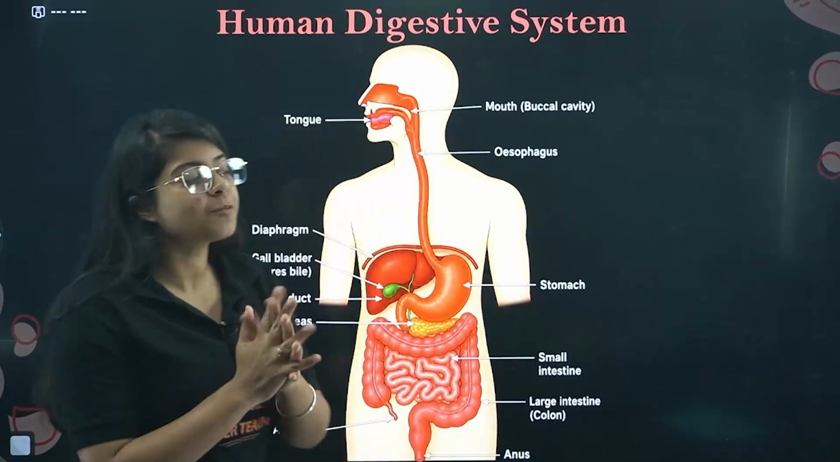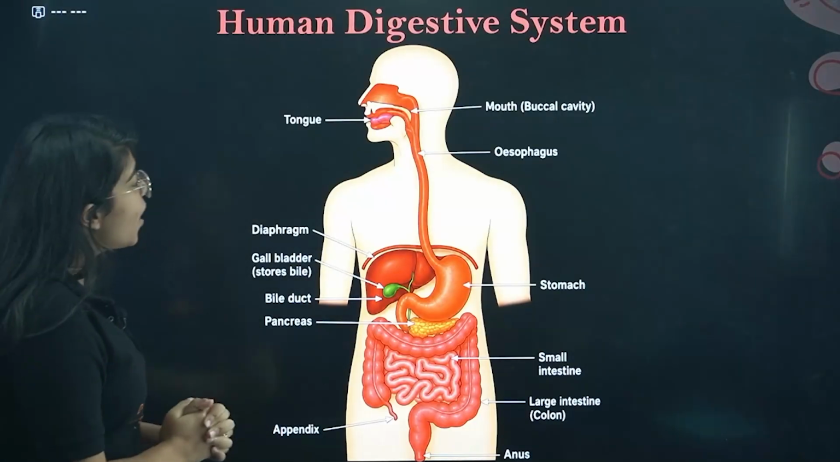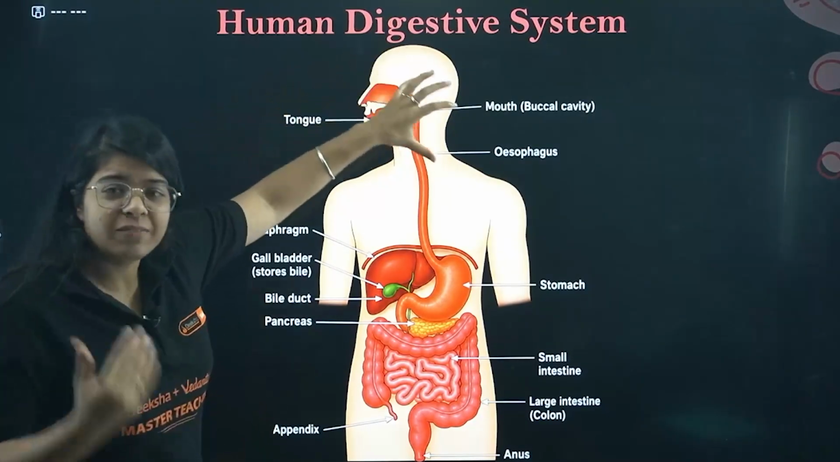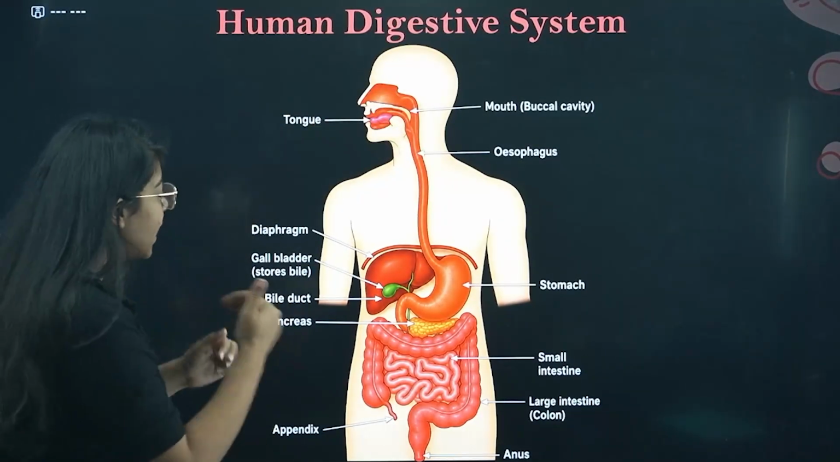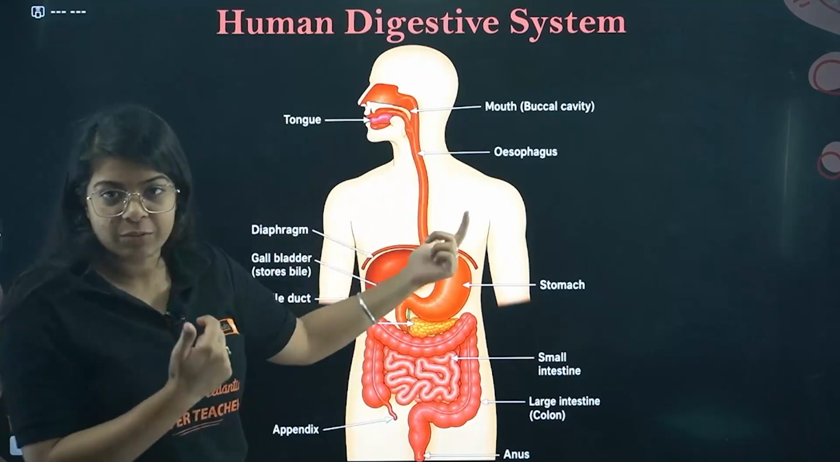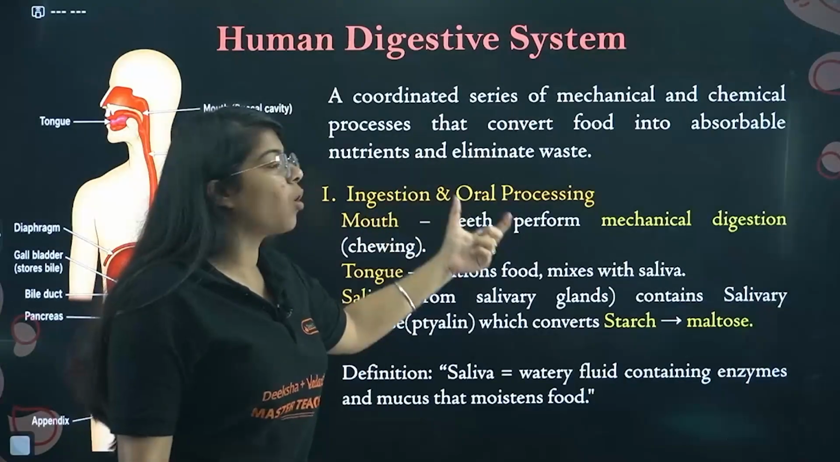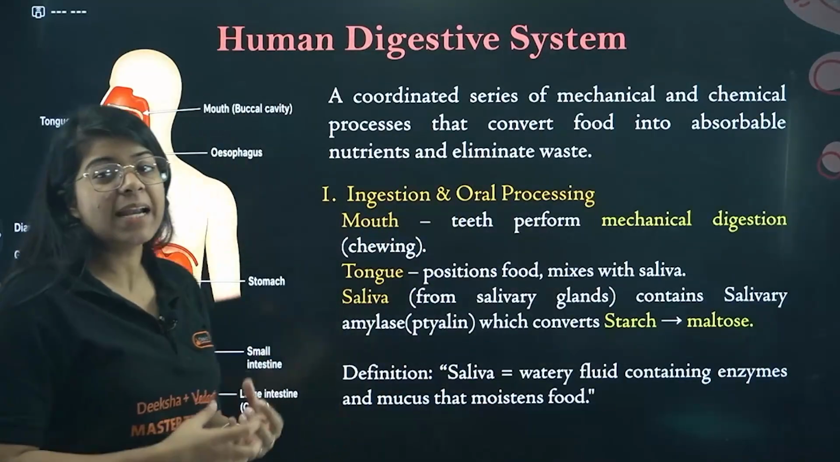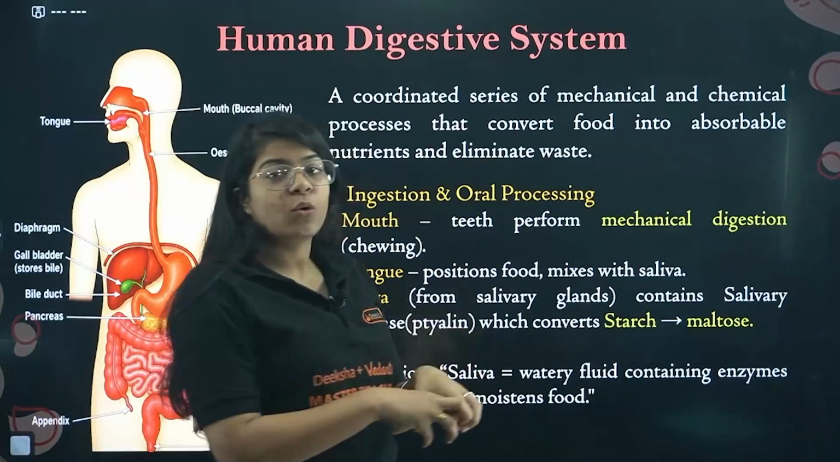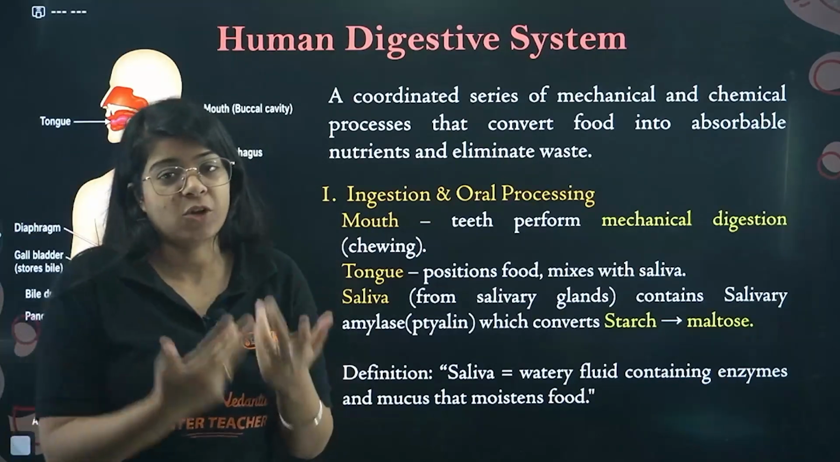Now, first, of course, we have to make this diagram. Let's say we start with obviously our mouth, but let's understand it through the science language. We start with the mouth, that is eating. That is ingestion or oral processing. In ingestion, the first thing that the food encounters is your mouth.